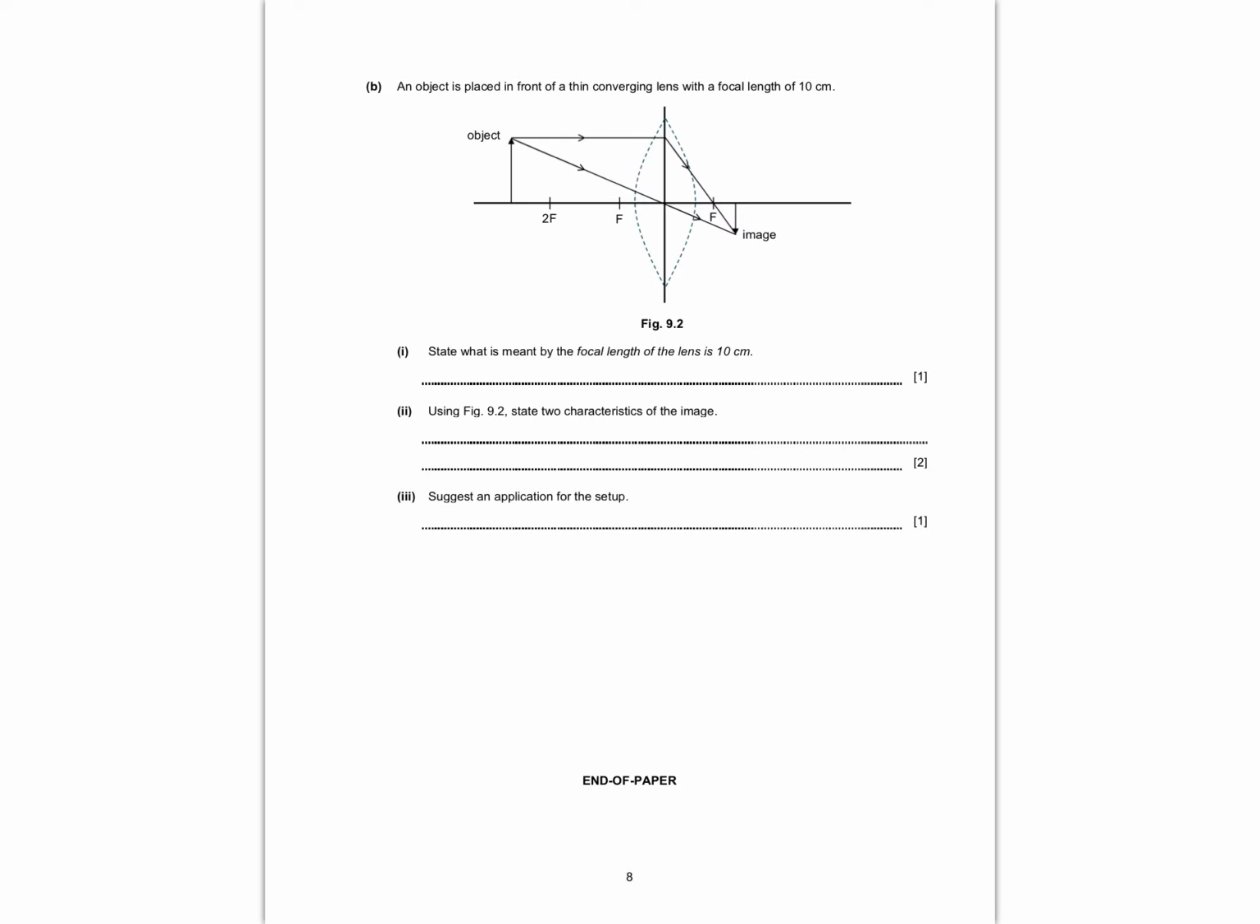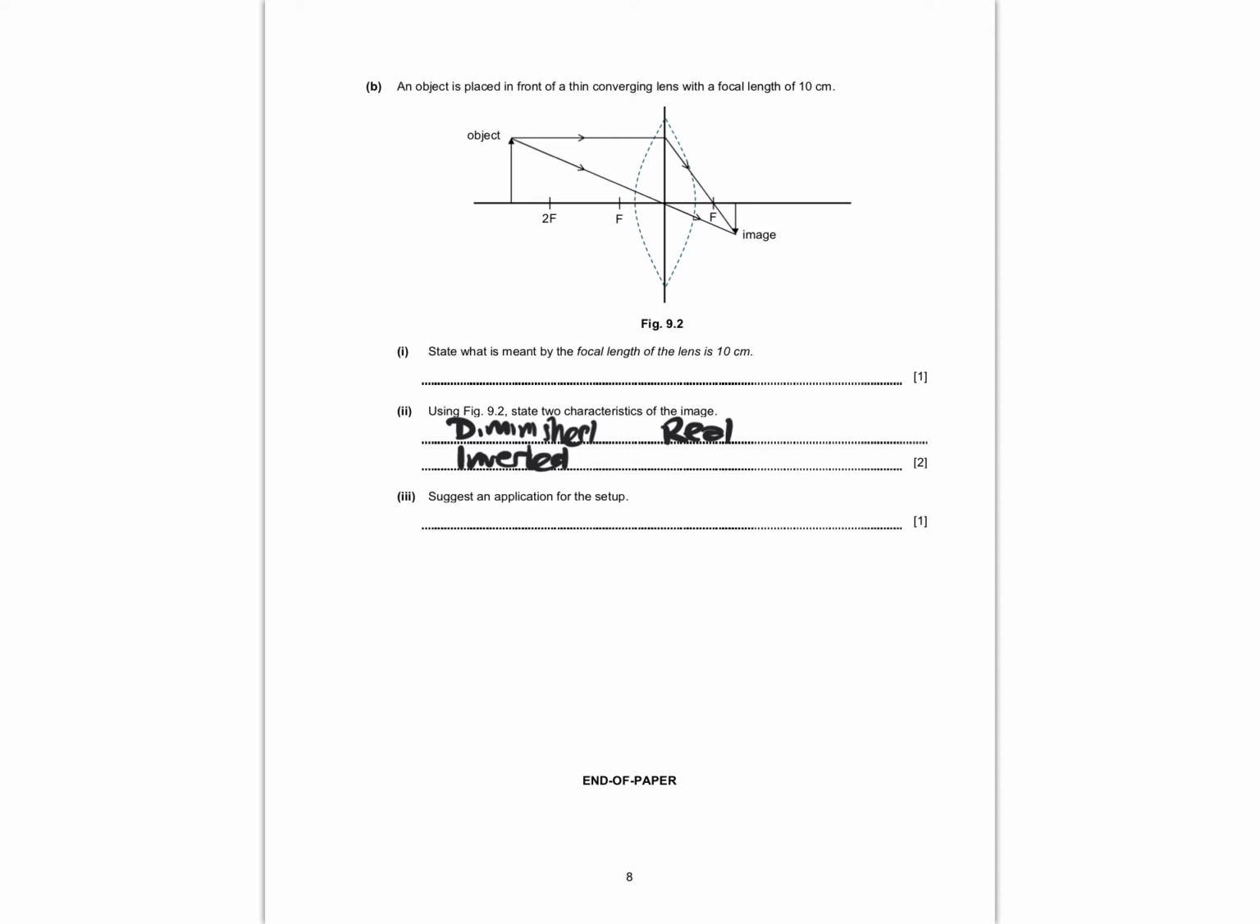Secondly, using this, state two characteristics of the image. This is my object, this is my image. Very easily compare these two. Is my image bigger or smaller than my object? Well, smaller, so we use the word diminished. Secondly, this is pointing upwards, this is pointing downwards. Is it upright or inverted? My image is inverted. Finally, are the light rays actually meeting? We can see the light rays actually meet at this point, which means that this image is a real image. As such, you just need to give me two of them, which are diminished, inverted, and real. So just state two.